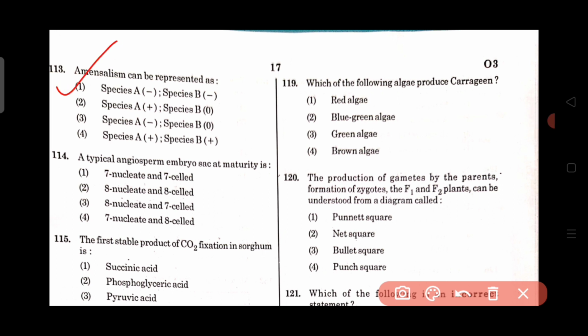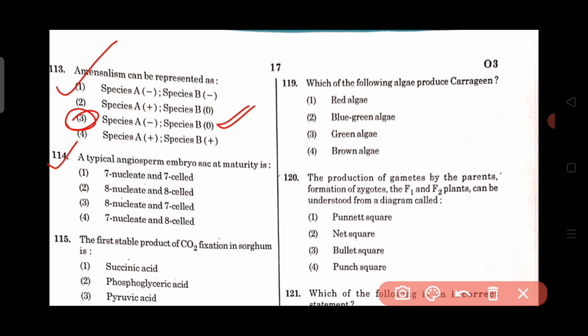Question number 113. Commensalism can be represented as. What do you mean by commensalism? Commensalism refers to the association between the organisms of two different species in which one is inhibited or destroyed and the other is unaffected. So here option number 3 is the correct answer. One species is inhibited, therefore we use the negative sign for species A, and the other species remains unaffected, means it neither benefited nor destroyed or inhibited. So we use 0 sign. So option number 3 is the right answer.